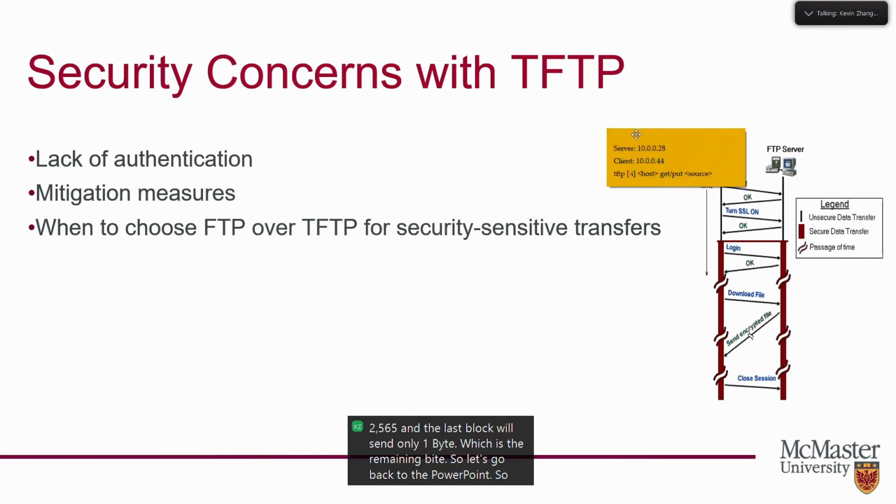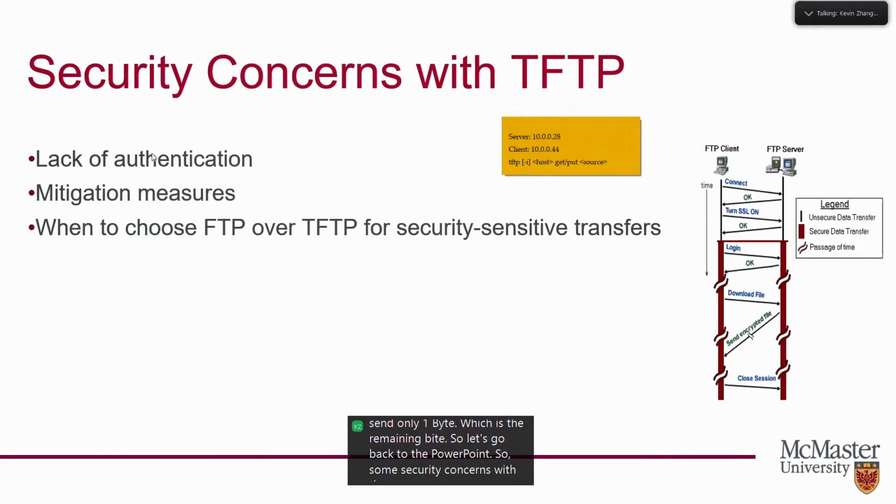Some security concerns with TFTP include the lack of authentication, which is also one of the advantages of TFTP. As you can see here, if you're using FTP over TLS, you need to authenticate in order to download the file.